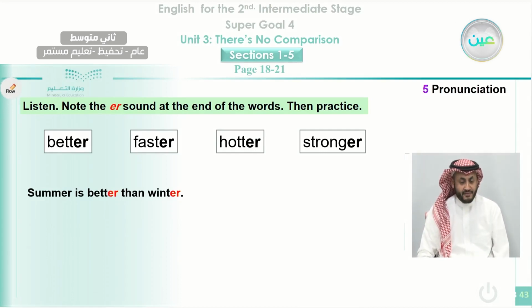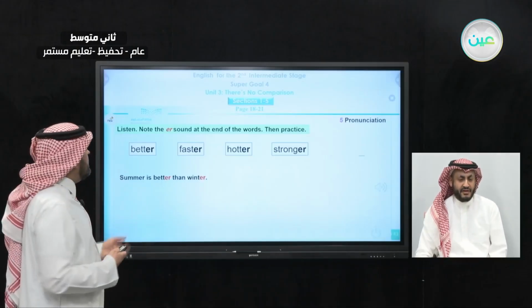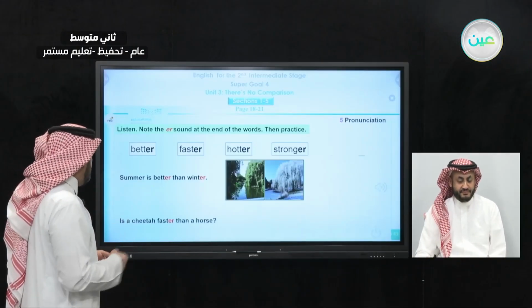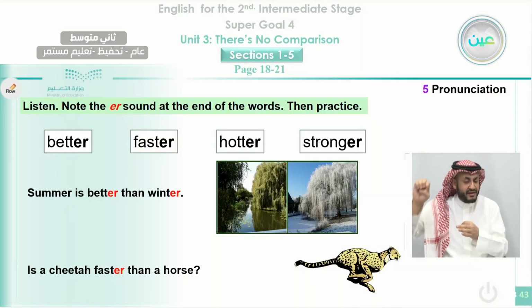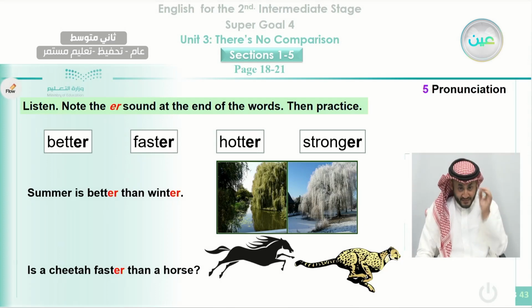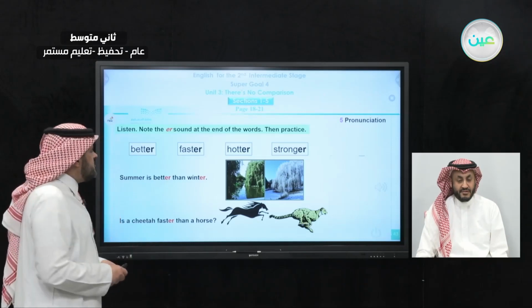And here also we need some statements. Summer is better than winter. You pronounce the sound differently than the Arabic ra. This is very important. Is a cheetah faster than a horse? Also here we have a sound that we will need to listen to and be careful to pronounce it correctly to be a native-like speaker.